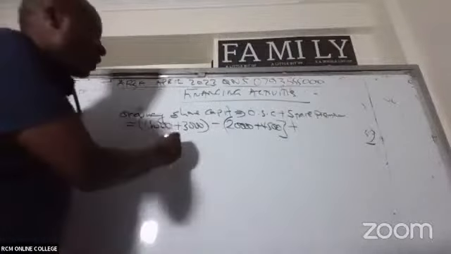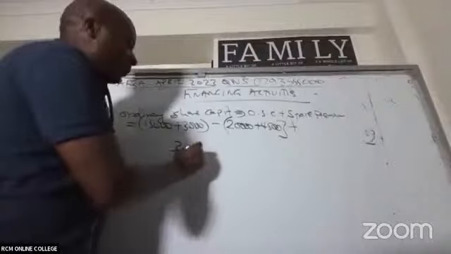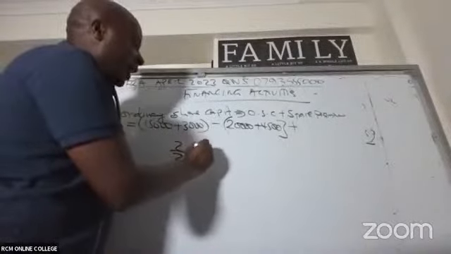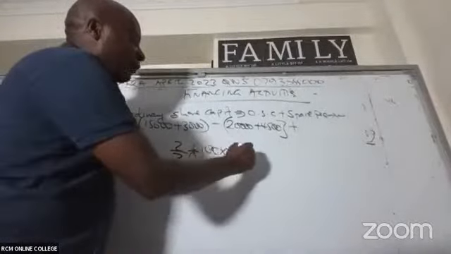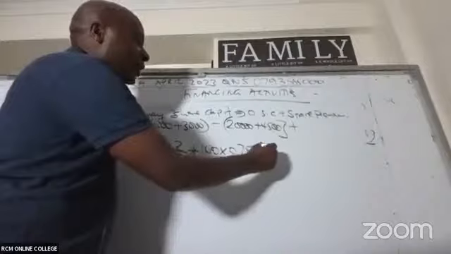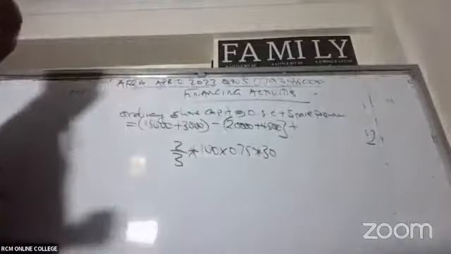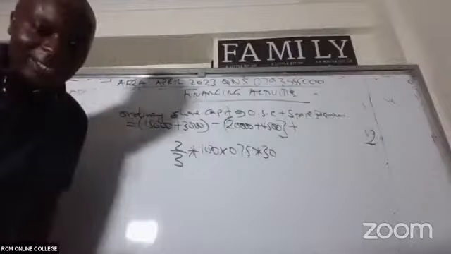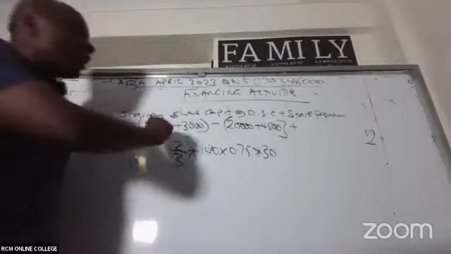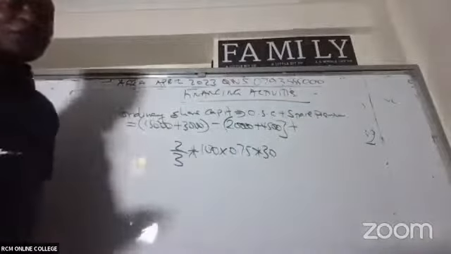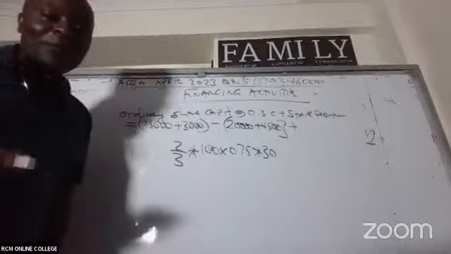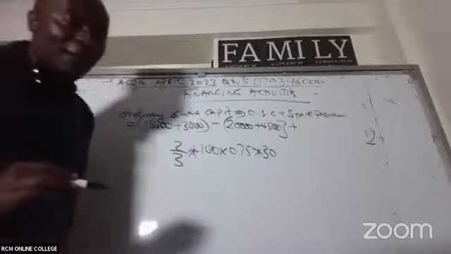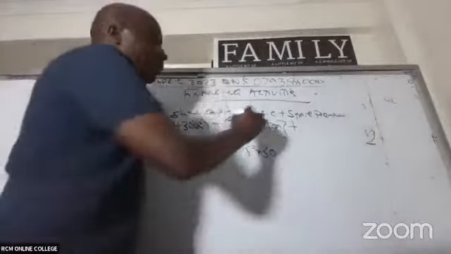It was 2/3 times 100 shares times 0.75, was it 30? Yes. We have this working somewhere. So they're giving me a figure of 1,500 here, plus 1,500.